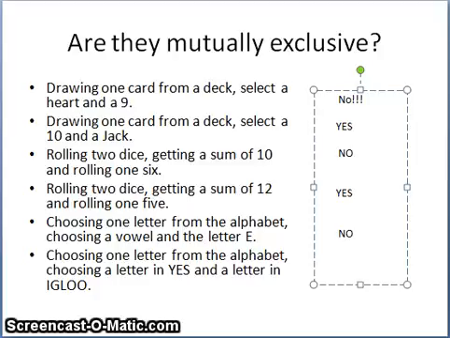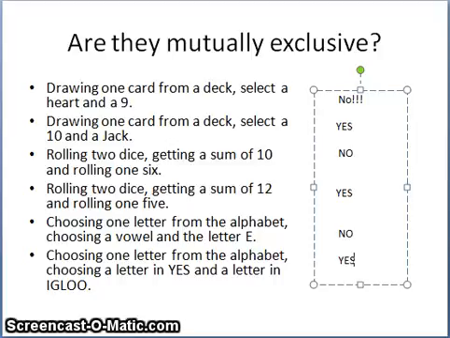Now, last one here. Choosing one letter from the alphabet, choosing a letter in "yes" and a letter in "igloo". If I choose a letter from "yes", it could be the Y. Well, the Y is not in "igloo", the E is not in "igloo", the S is not in "igloo", so no, I cannot do both of these things at the same time, so they are mutually exclusive.